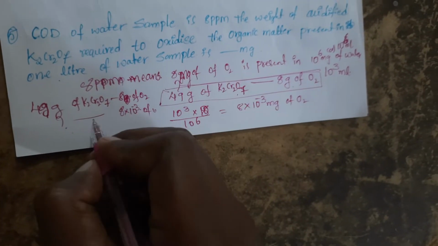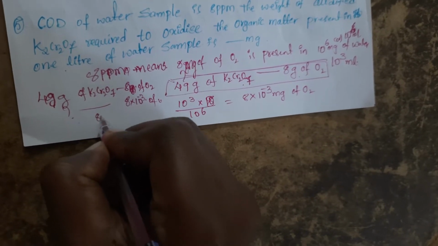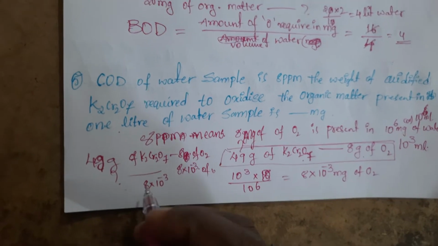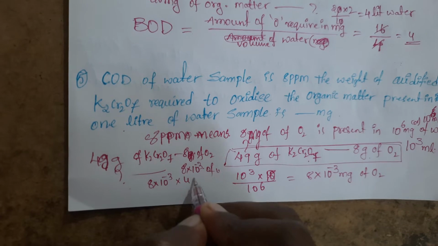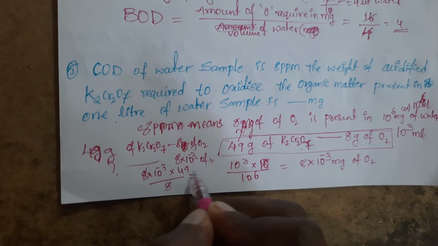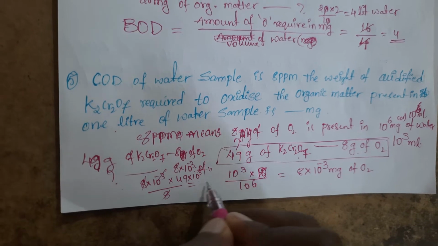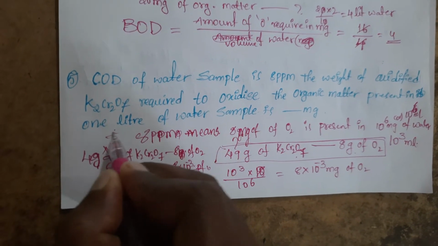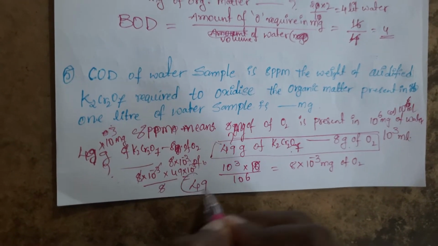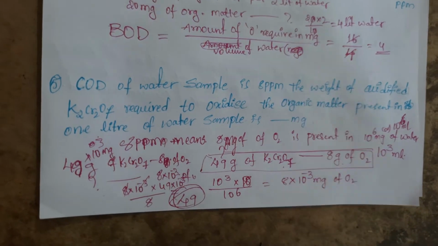So what is the weight of this compound here? For 8 into 10 power minus 3, the weight will be 8 into 49 by 8. The 8 gets cancelled, giving 49 grams. Convert into milligrams by 10 power 3, so 10 power minus 3 and 10 power 3 get cancelled. If you take that, you will get 49. Is that clear? Important model question. We will get one more model question also.